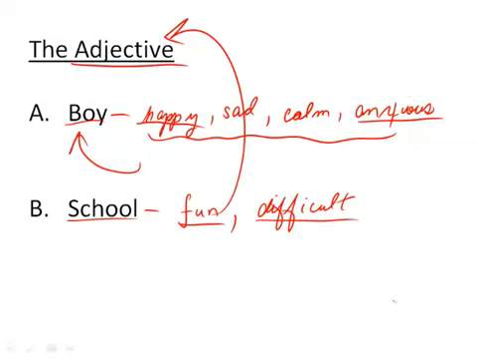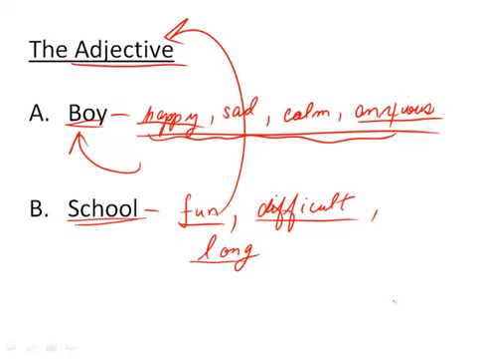So school can be fun, school can be difficult, or school can just seem like it goes on forever. School is long, never seems to end. So again, these words here are all adjectives describing, in this case, the noun boy up here with these guys, and down here school with these guys. Okay, so hopefully you got it now.